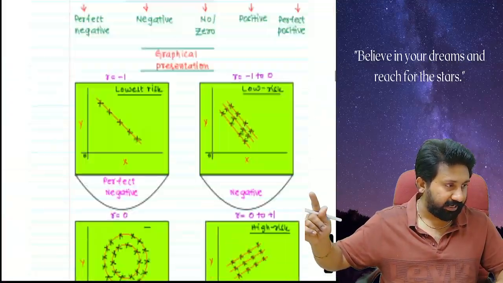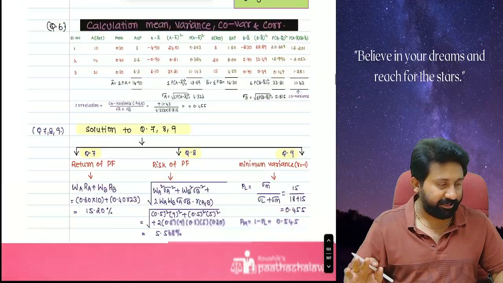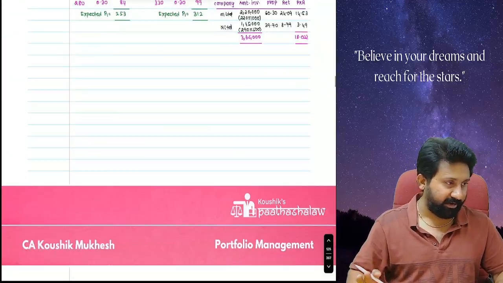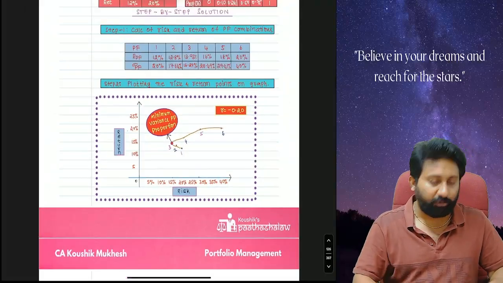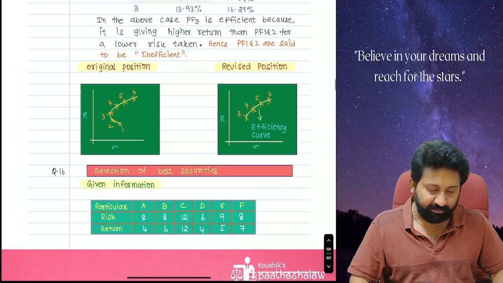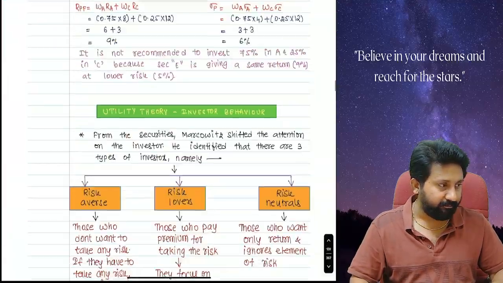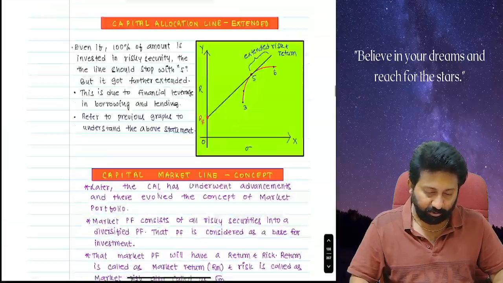Complete hand notes I have written with all explanations, diagrams, wherever needed. Graphs, everything for you to understand. Each and everything I kept very, very clearly in detail. Clear? So this is the hand notes.